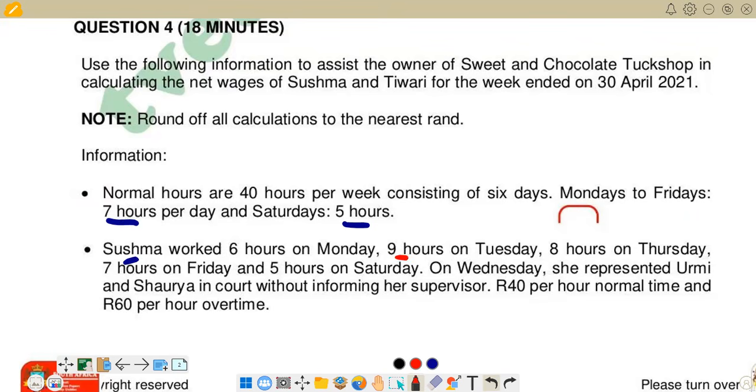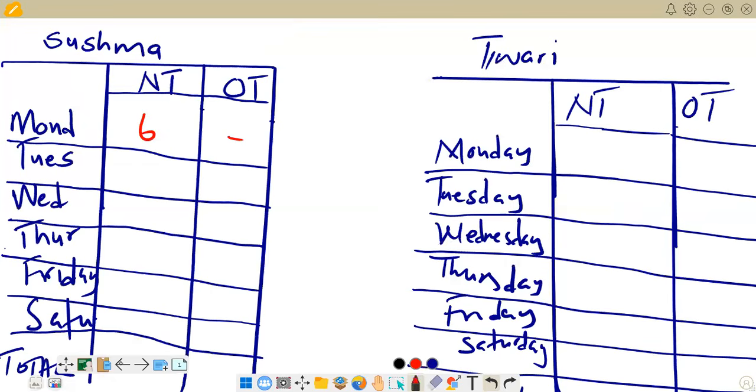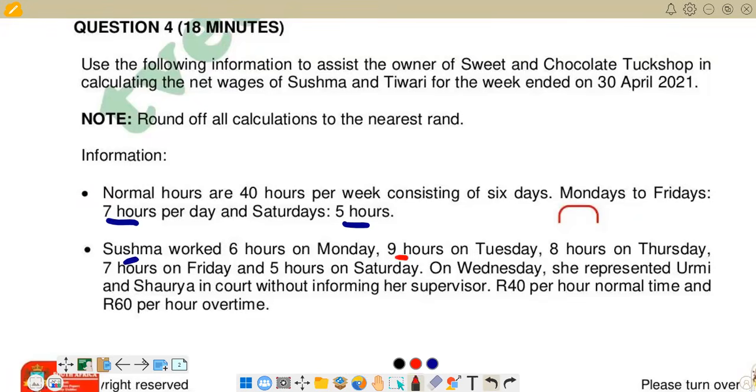Then we go there. So we have our 7 here, and we've got our 2 that are coming here for overtime. Then you go back to see what happened on Wednesday. On Wednesday, we have nothing, and they are saying on Wednesday she represented Umi and Sawi on court without informing a supervisor. This person didn't inform the supervisor, so this is regarded as an absent day, and he didn't work any hours on Wednesday, so we're not going to put anything on Wednesday.